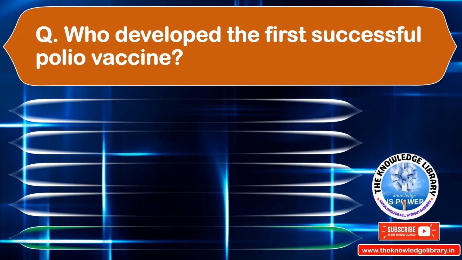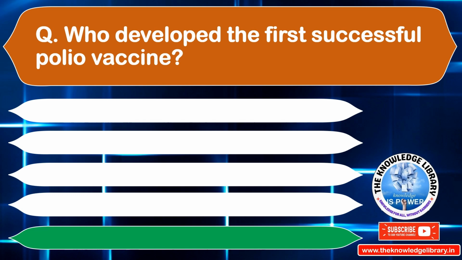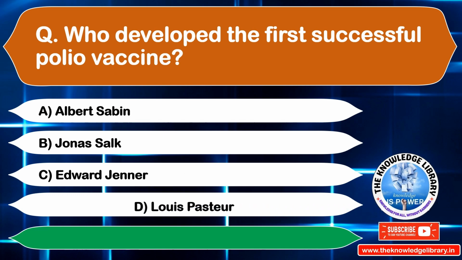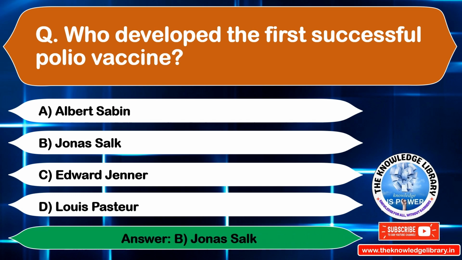Who developed the first successful polio vaccine? Option A, Albert Sabin. Option B, John Salk. Option C, Edward Jenner. Option D, Louis Pasteur. The correct answer is option B, Jonas Salk. Move on to the next question.